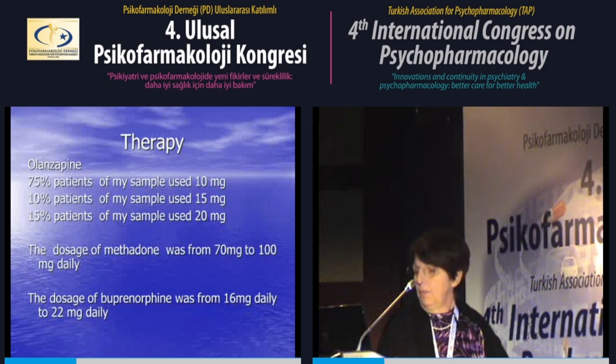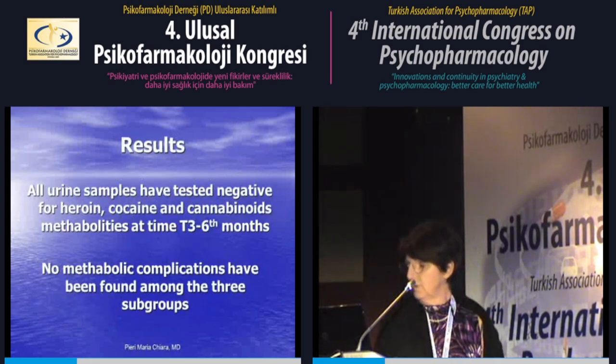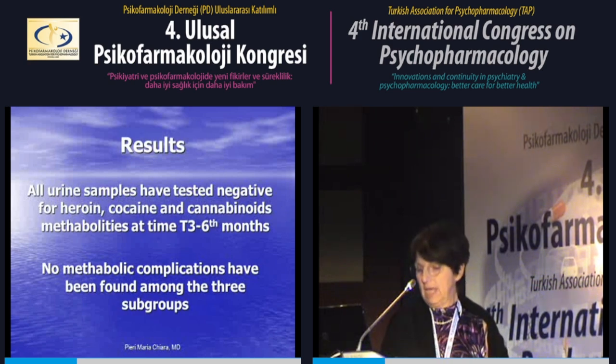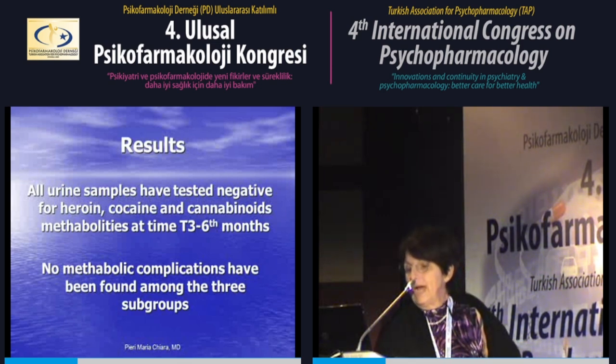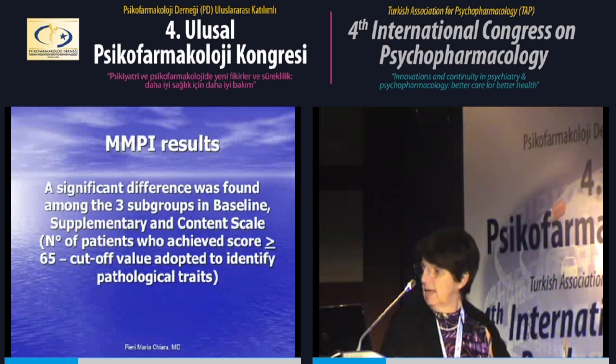In the olanzapine group, 75% took 10 milligrams of olanzapine, 10% took 15 milligrams, and 15% took 20 milligrams. The dosage of methadone was from 70 milligrams to 100 milligrams daily. The dose of buprenorphine was from 6 milligrams to 22 milligrams daily. Urine samples tested negative for heroin, cocaine, and cannabinoid metabolites at time T3, 6 months. No metabolic complication was found among the 3 subgroups.